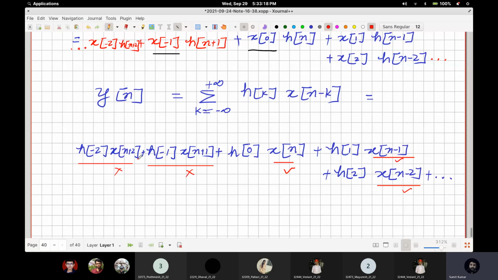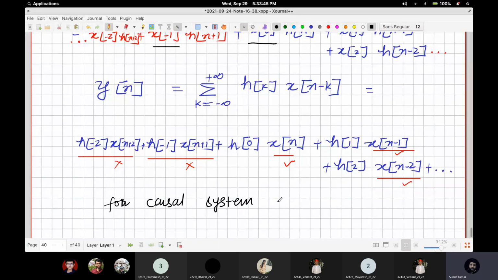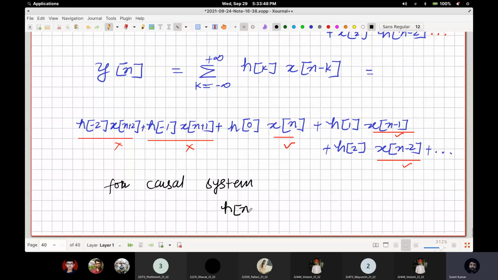Now we don't really have any control over our input. What we have control over is the impulse response. So how can we nullify the effect of x of n plus 1? By making all these h of minus 1, h of minus 2 equal to 0. So for a causal system, this h of n should equal 0 for n less than 0.